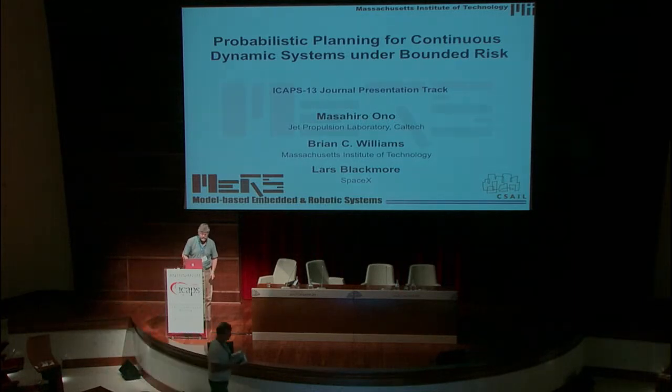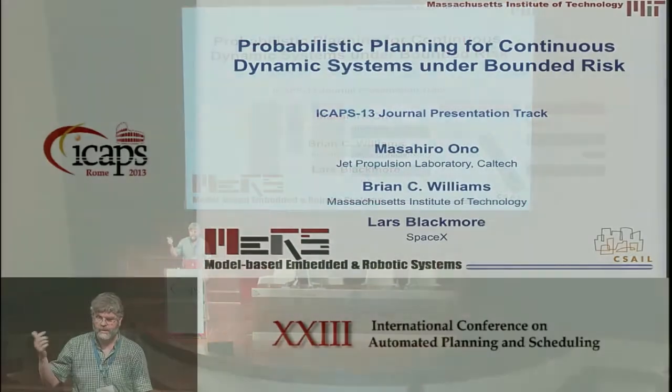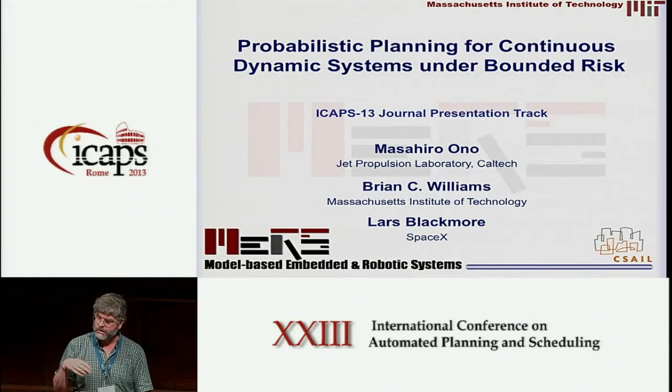Great, thanks, Blake. While a lot of the talks in this session are about probabilistic activity planning, here we're actually talking about plan execution. We're taking the results of a deterministic temporal plan, and then we need to execute it on a continuous world which is uncertain and incurs risk. So we're doing probabilistic planning of a set of time-evolved goals, but the plan is going to be generating a control sequence. You could also think of this as a form of model predictive control.